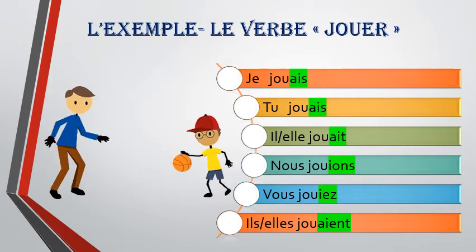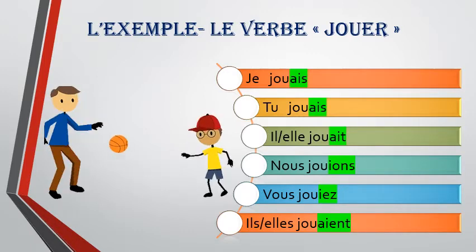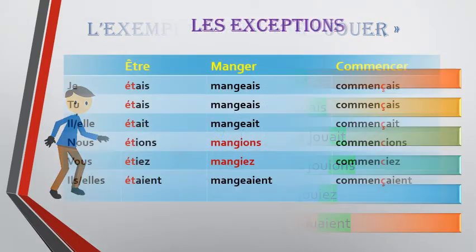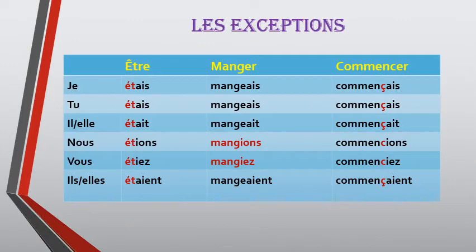So simply by removing -ONS from the present tense nous form of the verb, we just start adding the endings according to the subject pronouns. Now there are a few exceptions to the conjugations that we have just discussed.